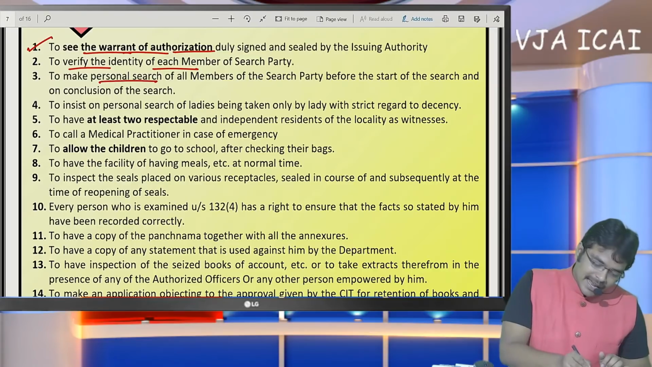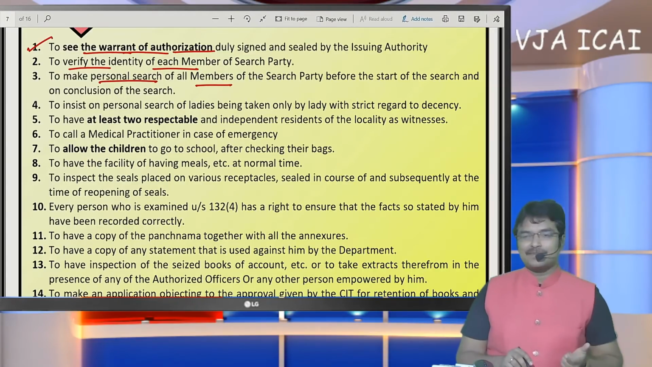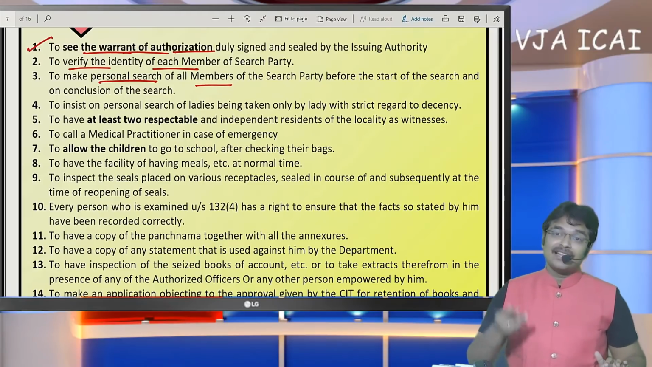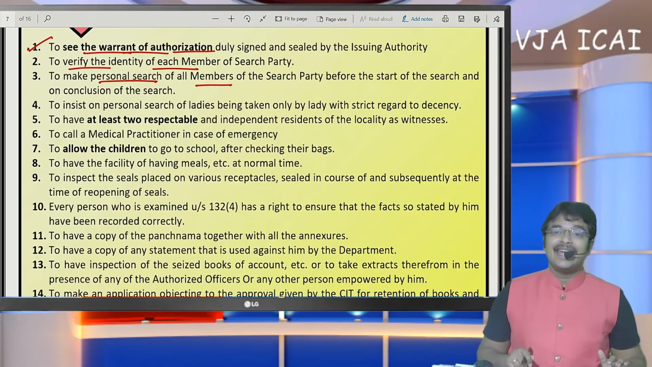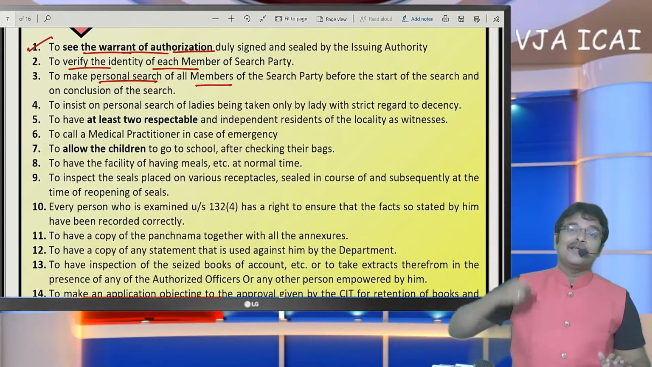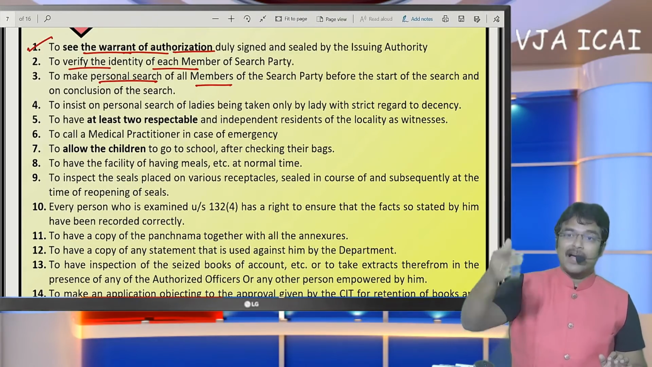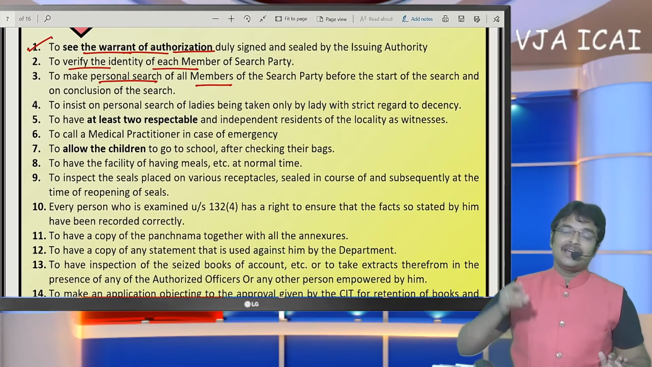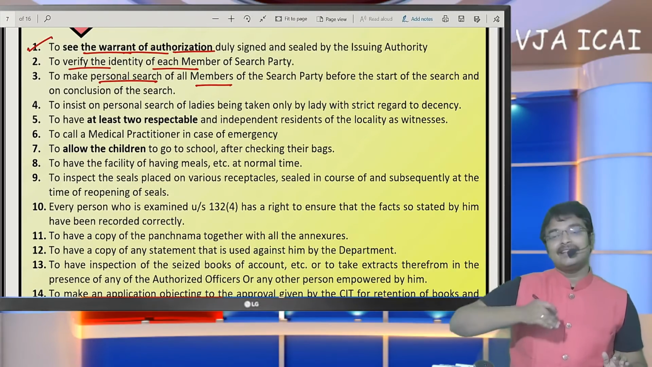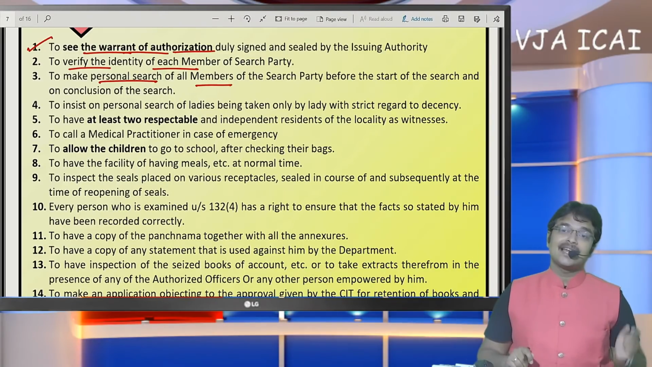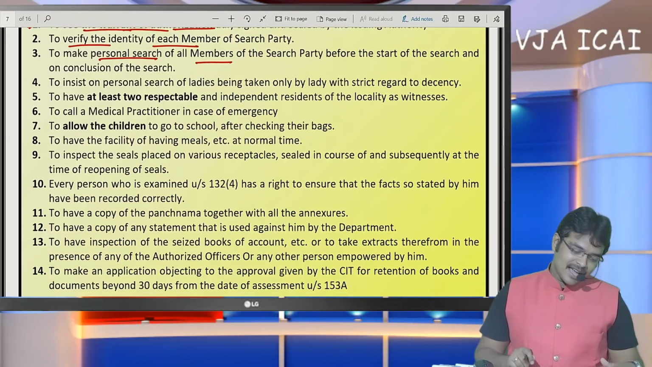And next, he can make a personal search of all the members. Before execution of search, first the SSC can search the officers, whether they are going to bring any elements like a pen drive or any gold biscuits. They may bring and deposit in a locked cupboard, and they may specify that it belongs to the SSC. So the assessing officer may also cheat the SSC. For that purpose, first the SSC can search the officers and then the officers will search the SSC.